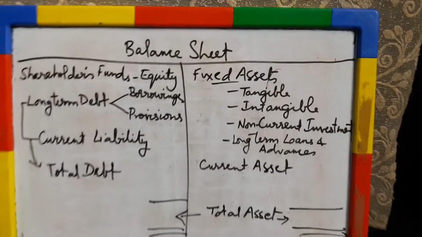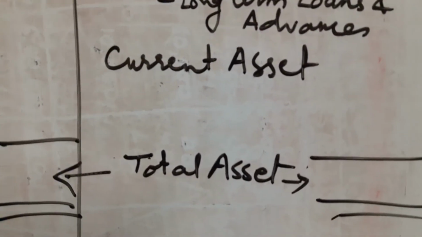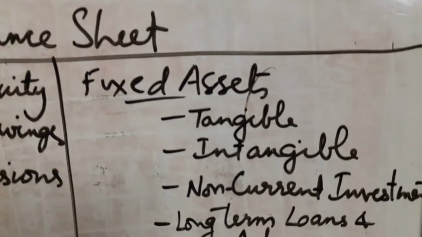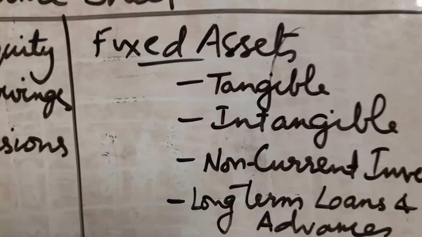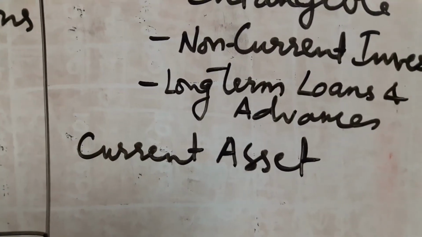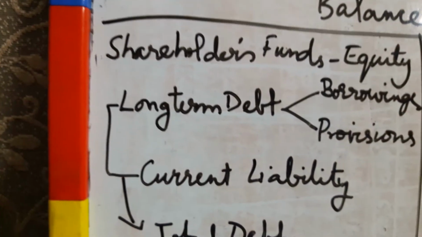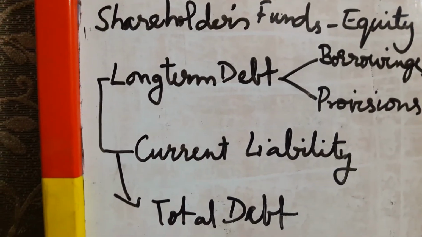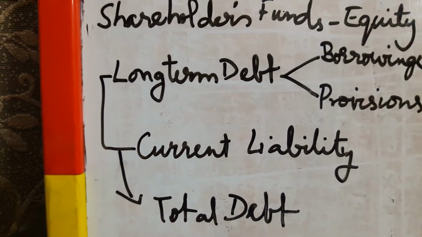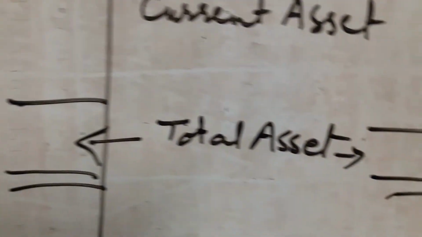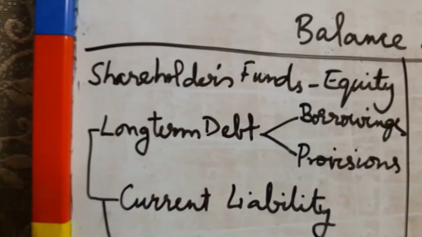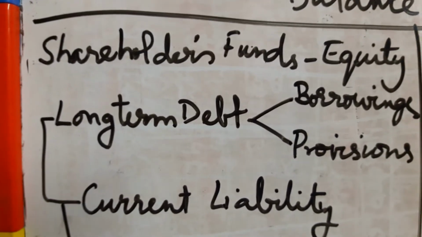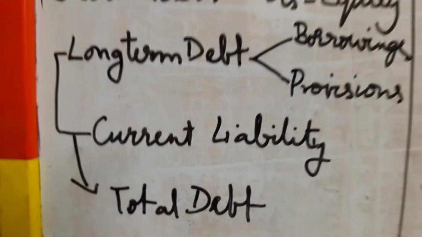I'll give you an example. Suppose total assets are given and fixed assets are given. So how will you calculate current asset? Total asset minus fixed asset will be current asset. Easy. Suppose your equity is given and total debt is given. How will you calculate the current liability? You know the total assets. The same amount is on both the sides. So you take the total assets, deduct shareholders' funds, deduct long-term debt, and you will get current liability.